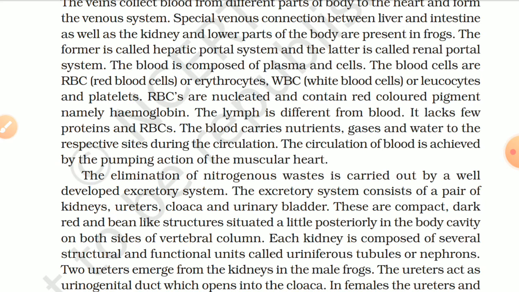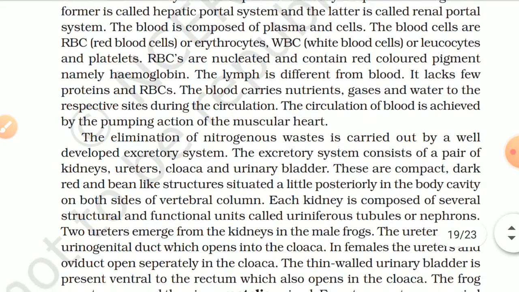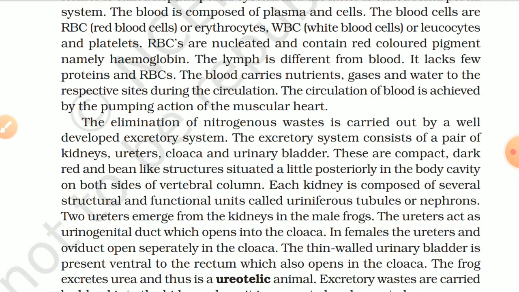The blood is composed of plasma and cells. The blood cells are RBC, red blood cells or erythrocytes, WBC, white blood cells or leukocytes, and platelets. RBCs are nucleated and contain red colored pigment, namely hemoglobin. The lymph is different from blood. It lacks few proteins and RBC.